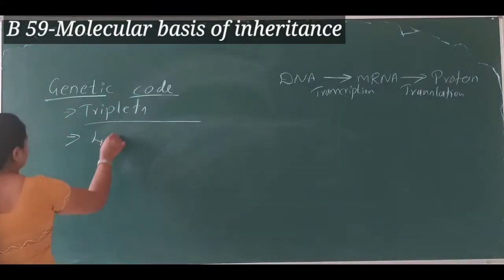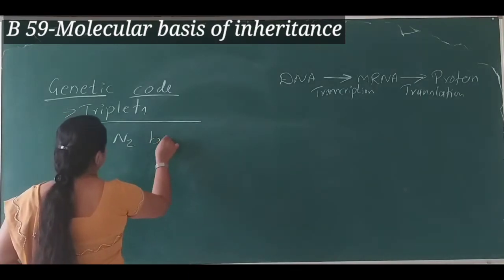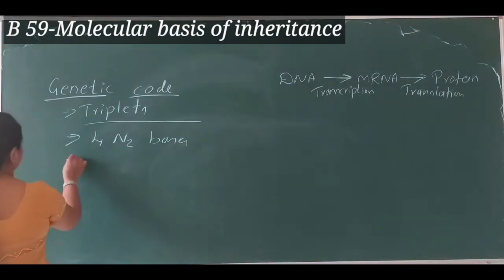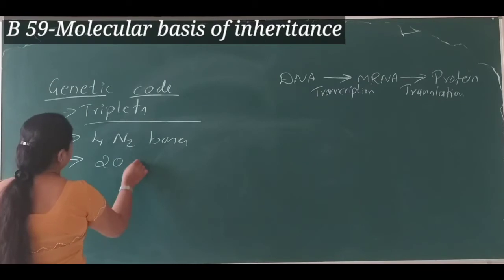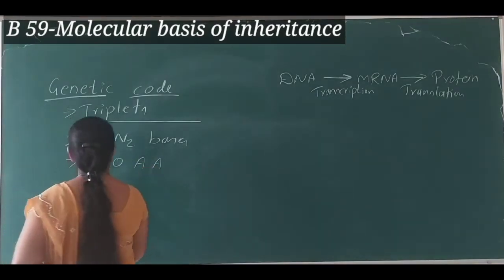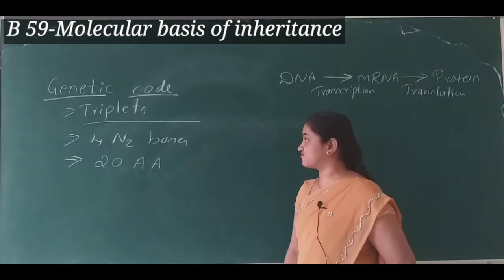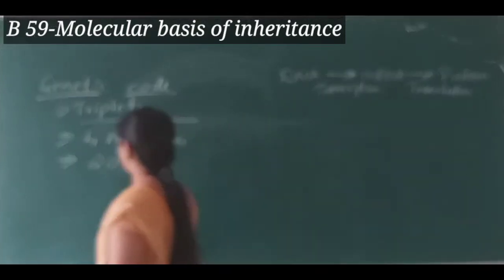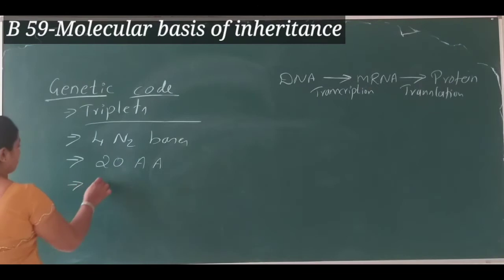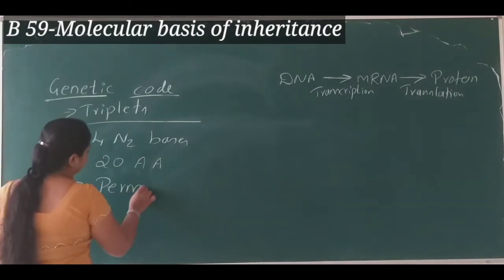There are 4 nitrogen bases which code for 20 amino acids. How come 4 nitrogen bases code for 20 amino acids? On the basis of permutation combination,